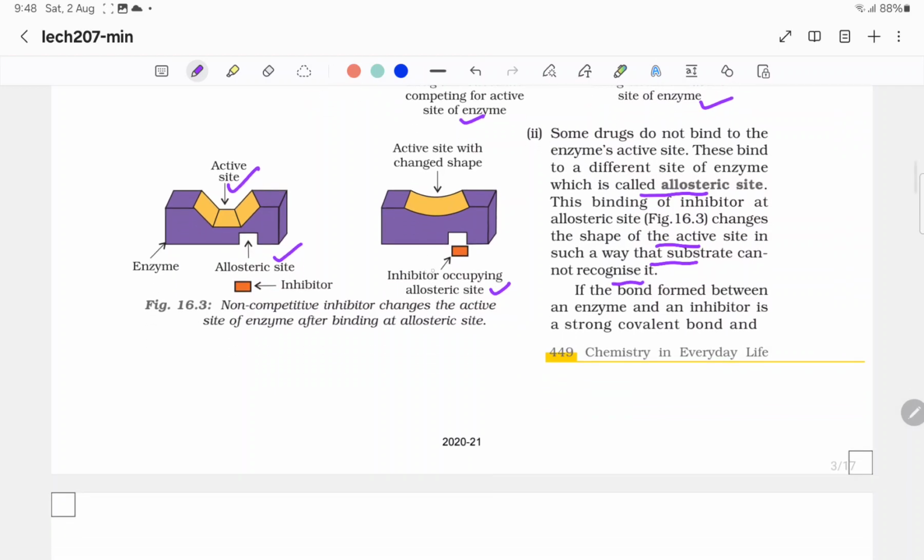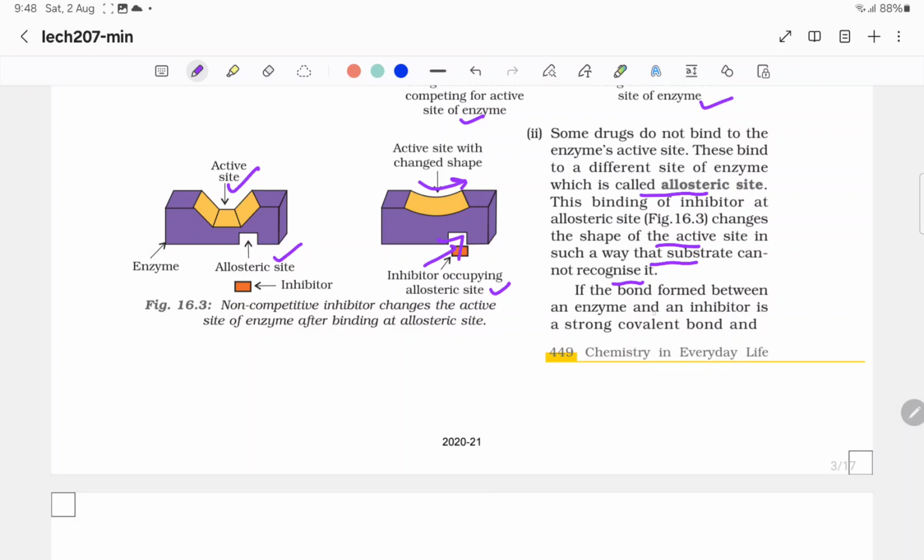So the inhibitor does not attach at the active site; it gets attached at the allosteric site, and it changes the shape. And once the shape is changed, it cannot react with the substrate.